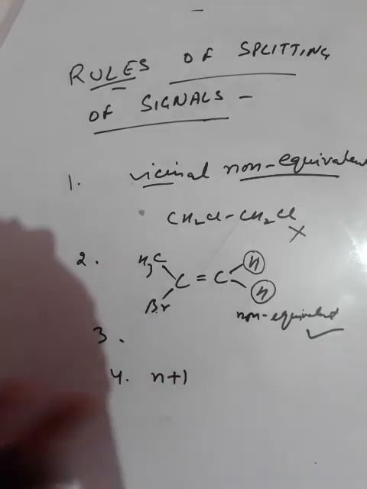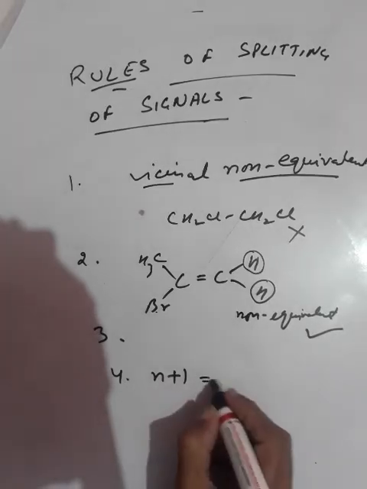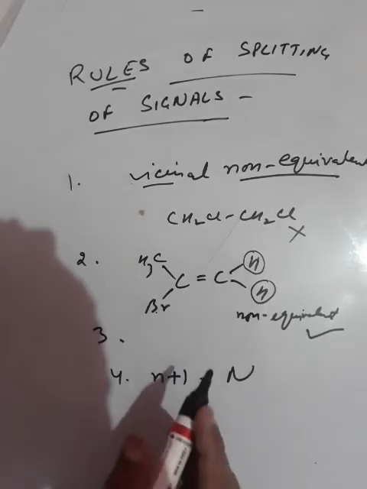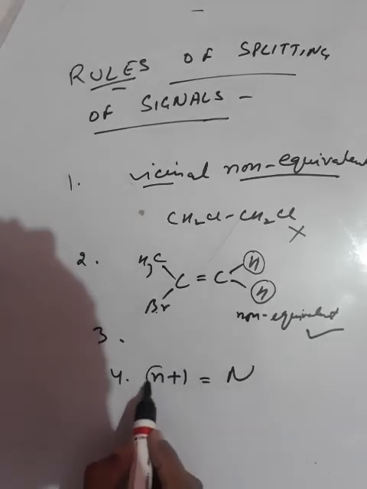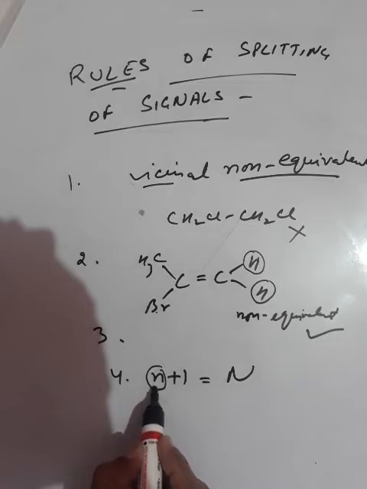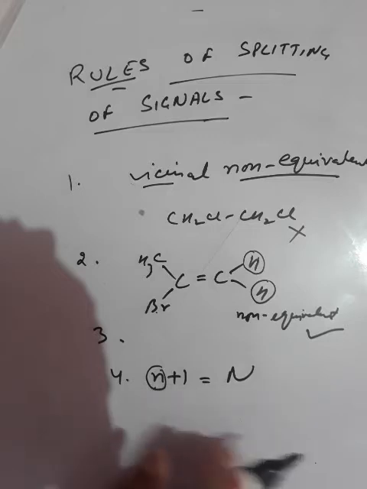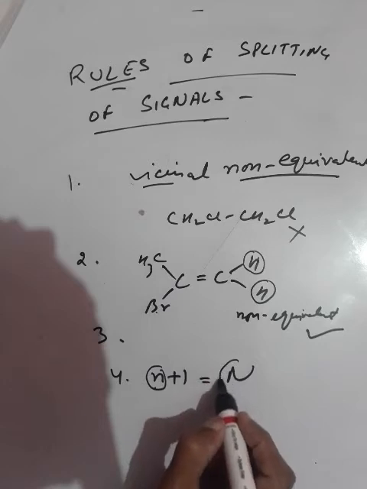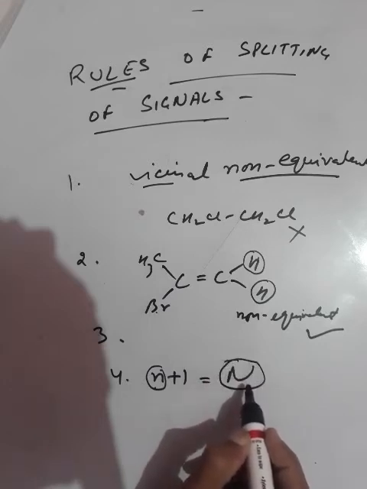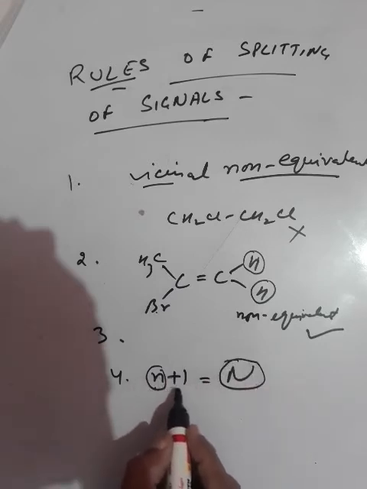The n+1 rule means the number of peaks into which the proton signal is split is equal to one more than the number of neighboring protons causing the splitting. Thus N is equal to n+1, where small n is the number of protons in the neighborhood causing the splitting, and capital N is the number of peaks, so it should follow the n+1 rule.